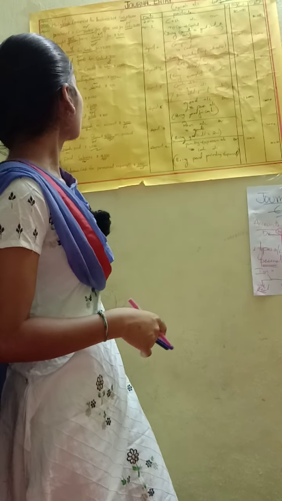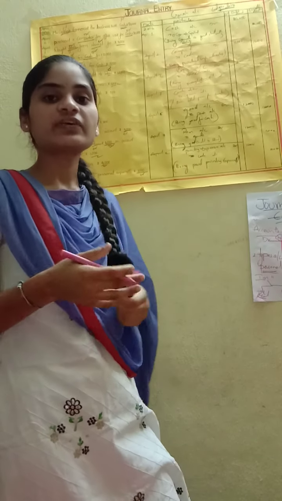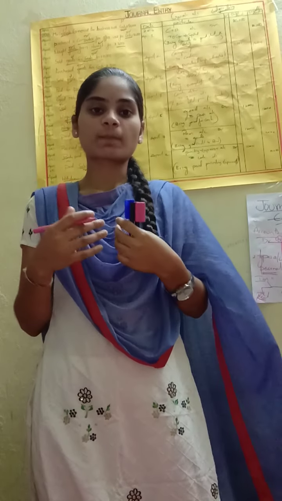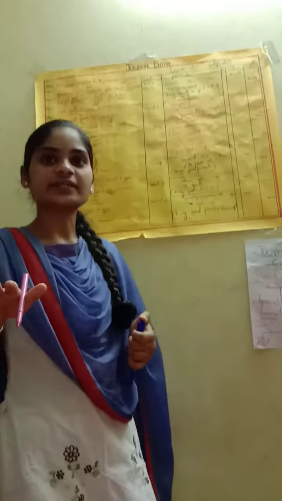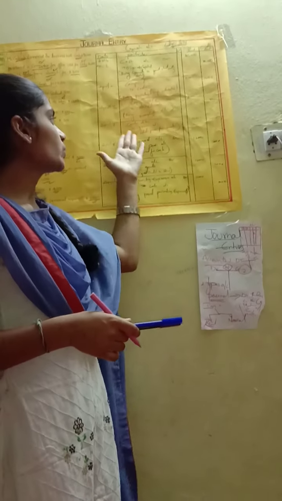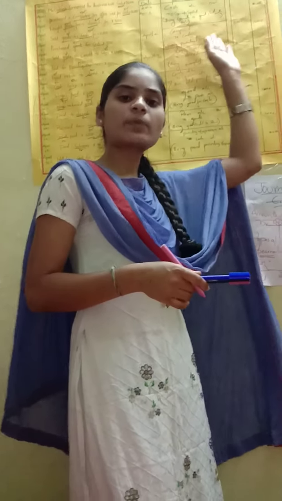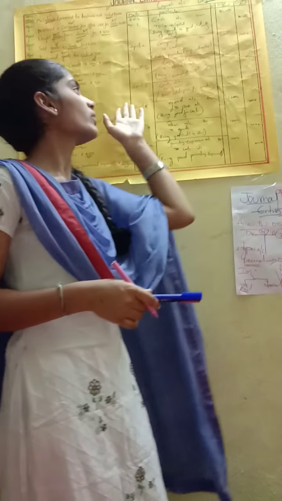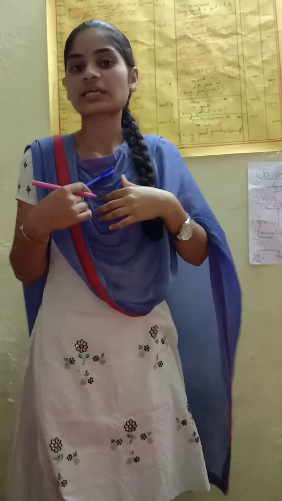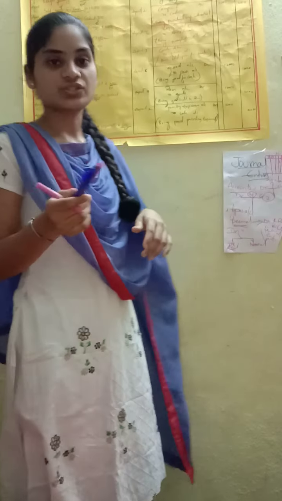Next, April 8th, purchased goods for cash. We are purchasing goods for cash. So we are receiving goods. Goods are under debit and cash is credit. Here we write April 7th, cash account debit to goods account. Being goods sold for cash, 10,000. In both opposite columns we should write 10,000. Next, April 8th, purchased goods for cash. So goods is inflow. Goods account debit to cash account. Being purchased goods for cash.